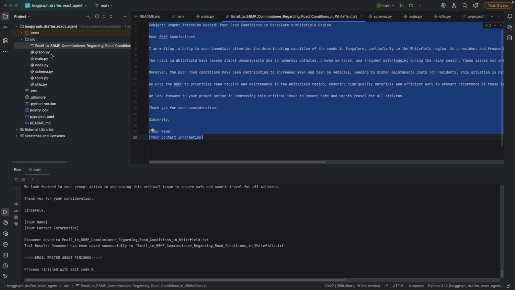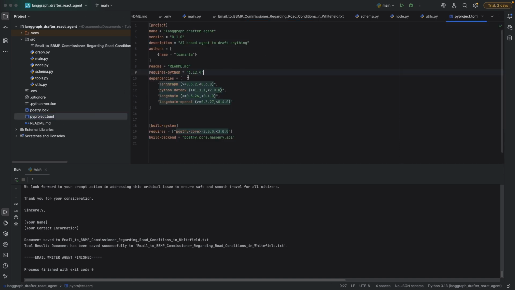So this is a kind of React agent. Based on the React framework, we have built that particular agent. The initial requirement for building that agent is we used Python version 3.12.4 and these dependencies: Langgraph, python-dotenv, LangChain, and LangChain OpenAI. Langgraph is used for building the graph and that entire node and edge-based architecture. Python-dotenv has been used for loading the keys from the .env file. LangChain has been used for the LangChain related libraries, and LangChain OpenAI for the sub-dependency for OpenAI related operations.